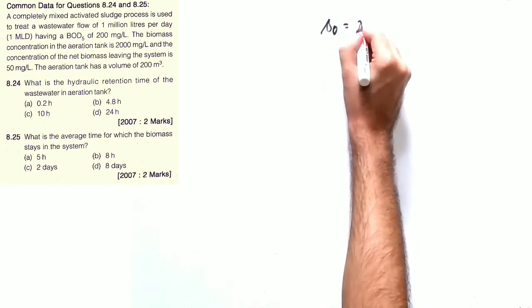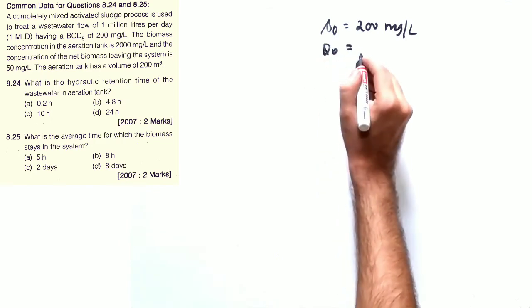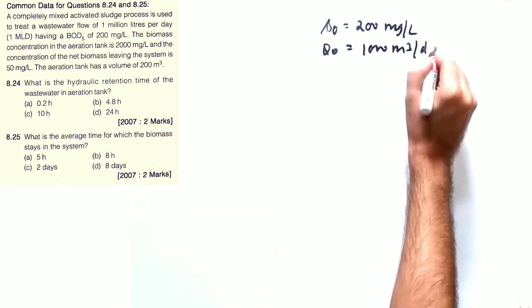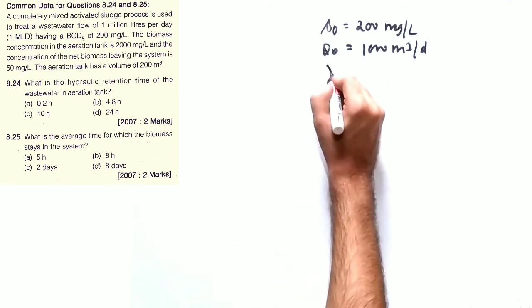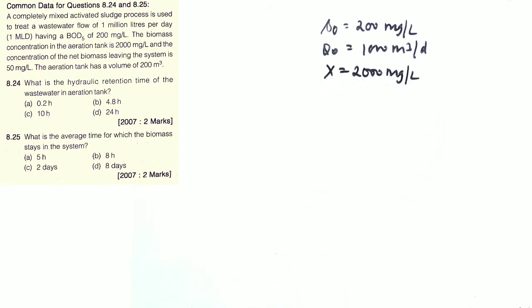In a completely mixed activated sludge process, the discharge is given, the BOD5 is given. BOD5 is basically the S0, the food that is coming. S0 is given as 200 milligram per liter. Q0 is given as 1000 meter cube per day. We have converted this MLD into this, and it has also given you the biomass concentration in the aeration tank. That means X is given to you as 2000 milligram per liter.